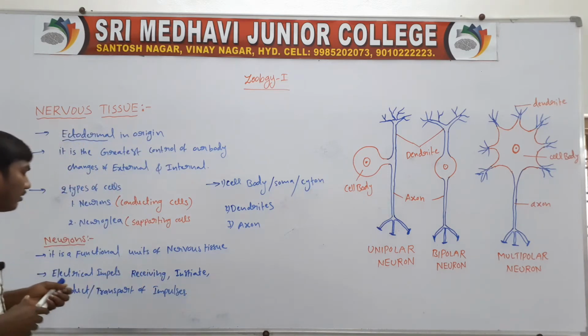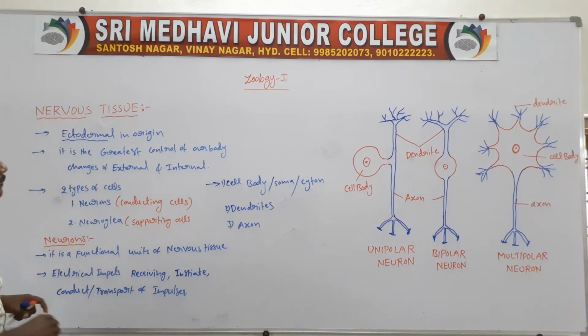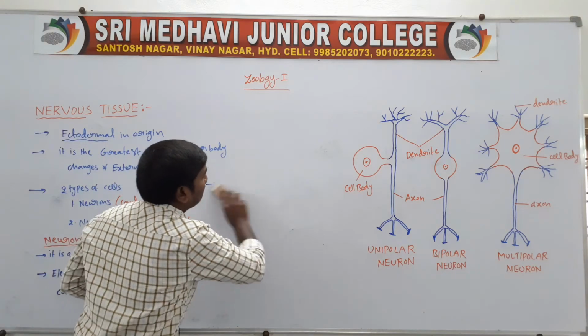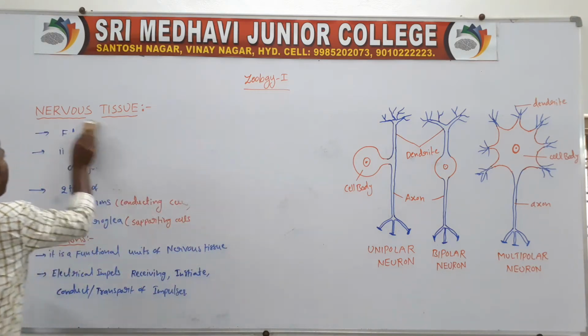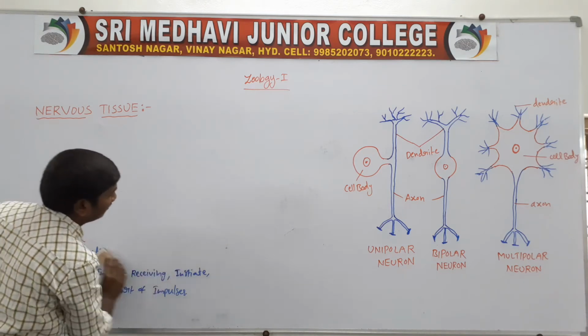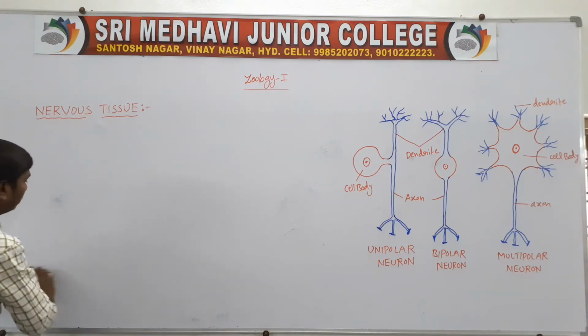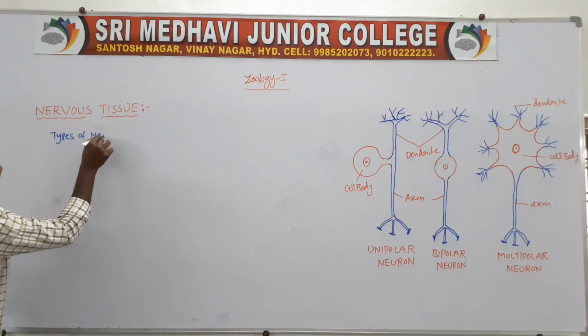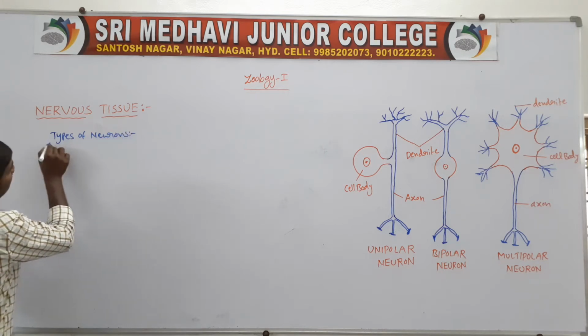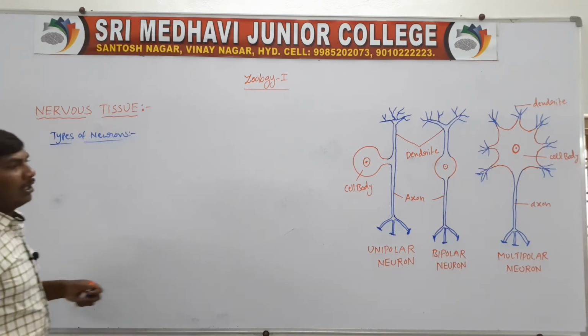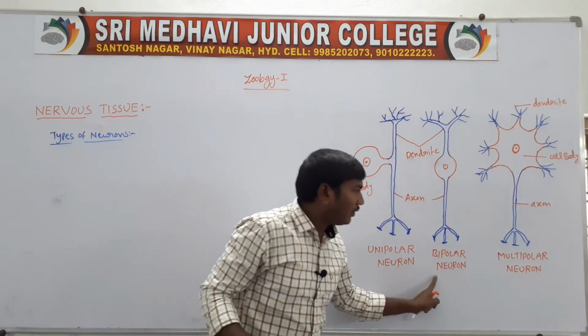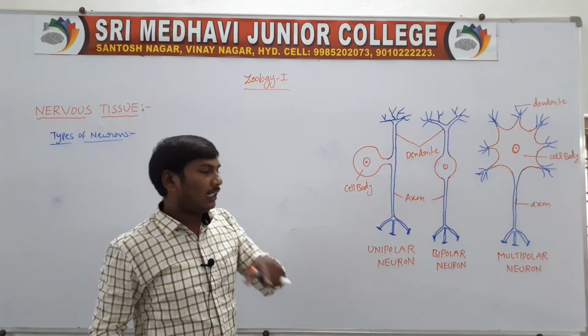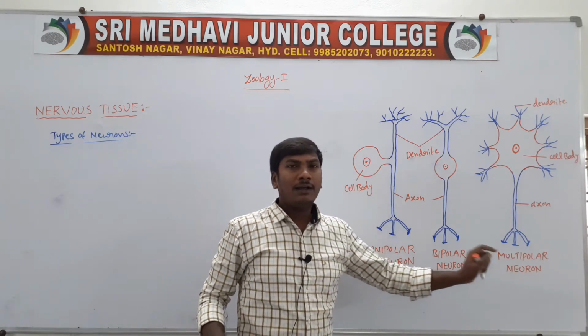Next, types of neurons. Neurons are of three types: unipolar neuron, bipolar neuron and multipolar neuron.